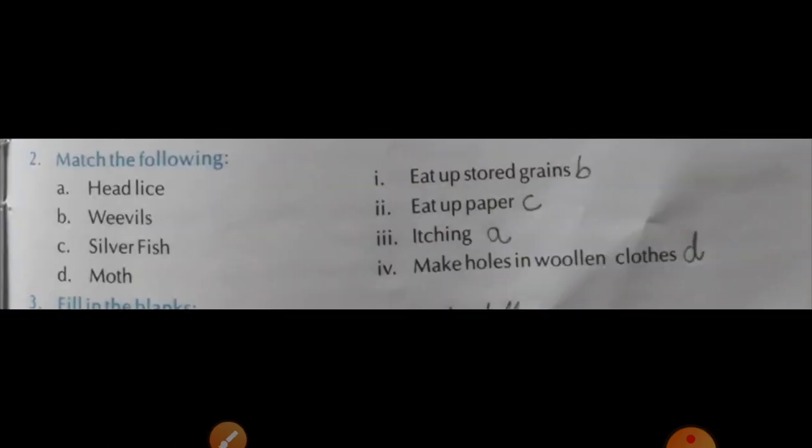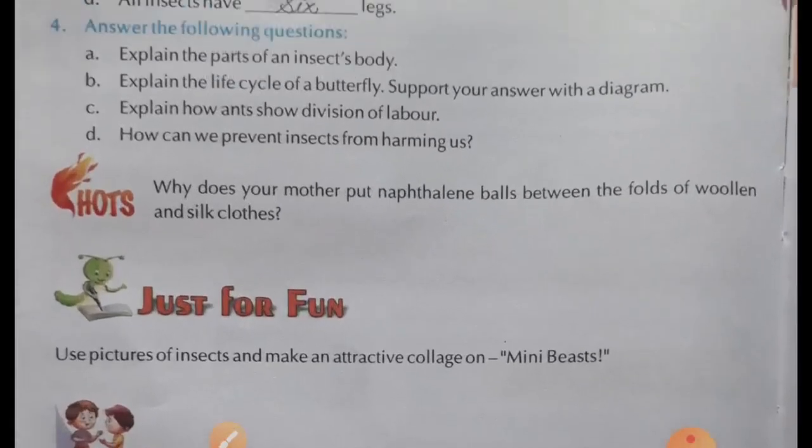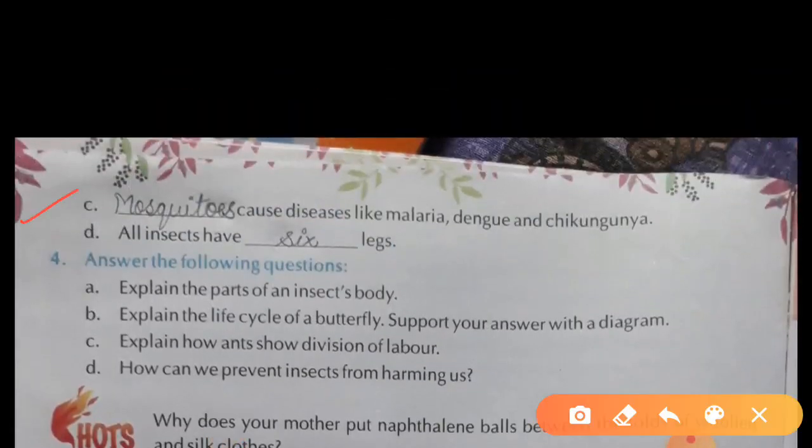If you want to take a screenshot of this, you can take. Now come on next. From the egg of a butterfly hatch out caterpillars. It is also called larvae. Okay students, now B, locusts damage crops. Now next page, open page number 32. Here you can see mosquitoes cause disease like malaria, dengue, chikungunya. D question, all insects have 6 legs. So these are the answers of fill in the blanks.